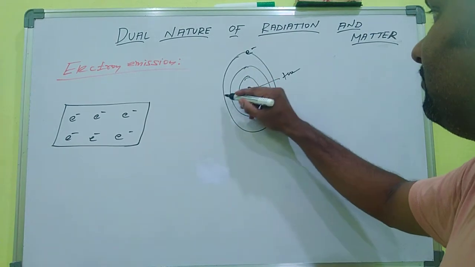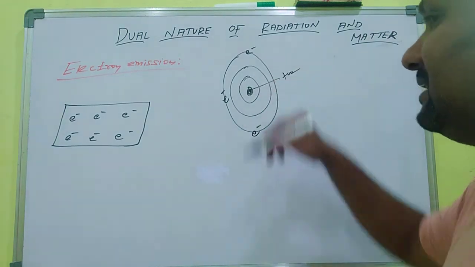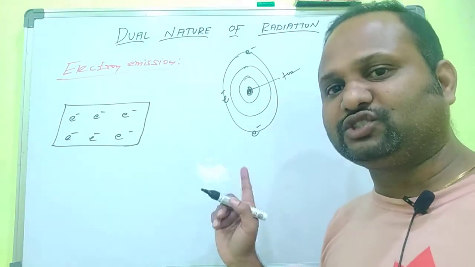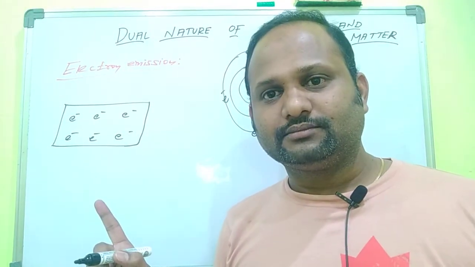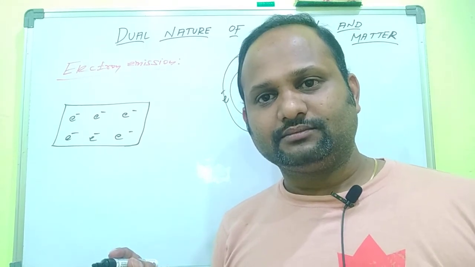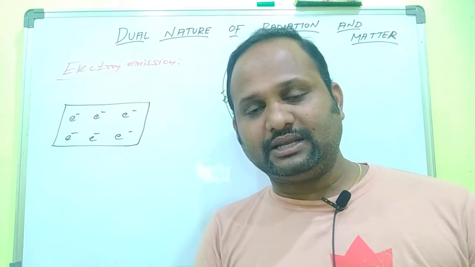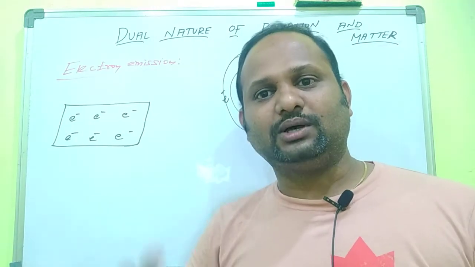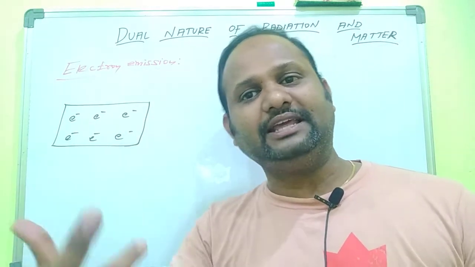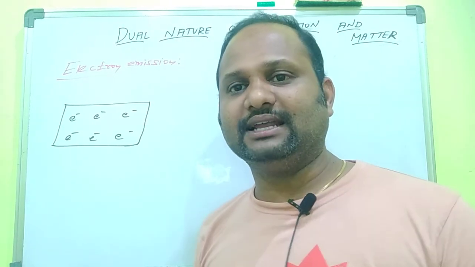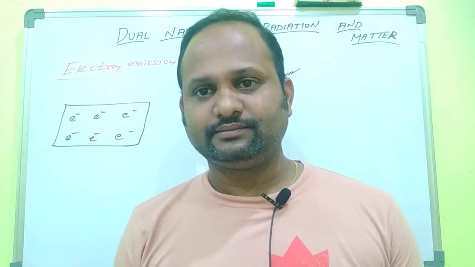For example, these are free electrons. These electrons are present in the outermost shell of the atom. Because they are present in the outermost shell, the influence of the nucleus is very less. So the electrons are able to move freely. So these electrons are called free electrons.